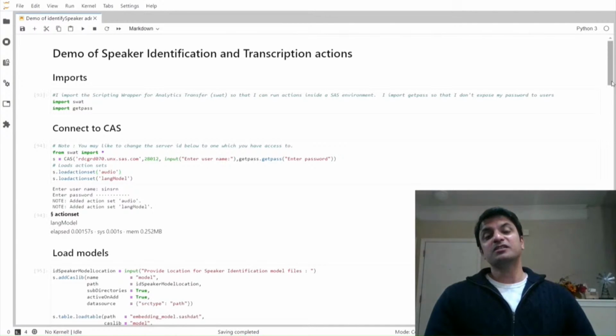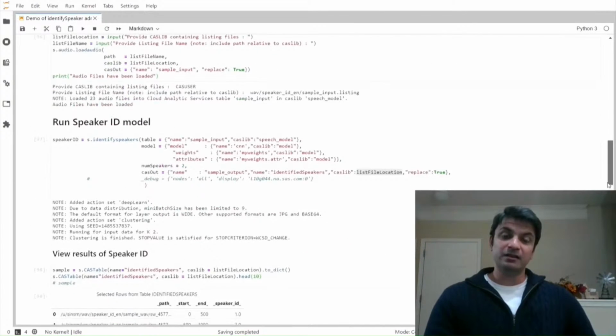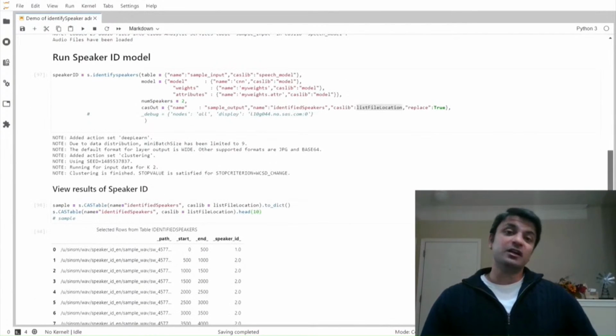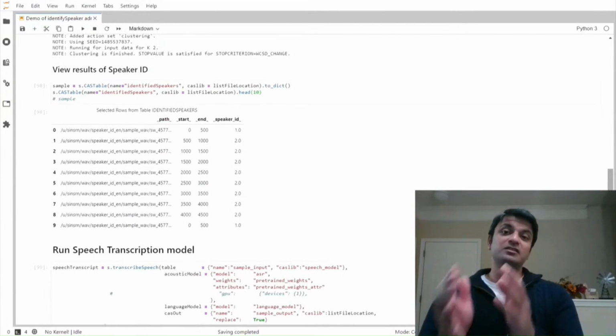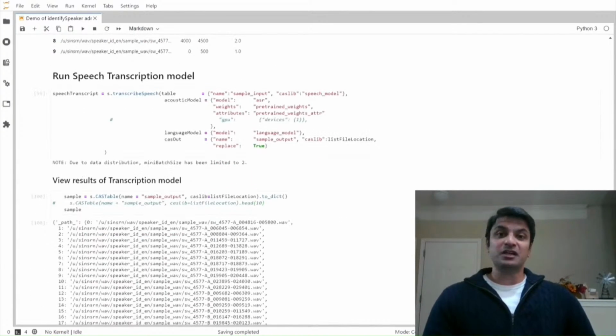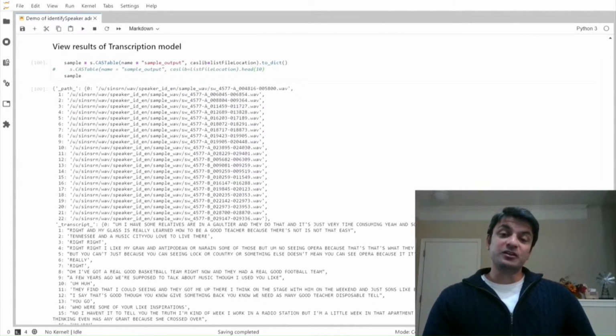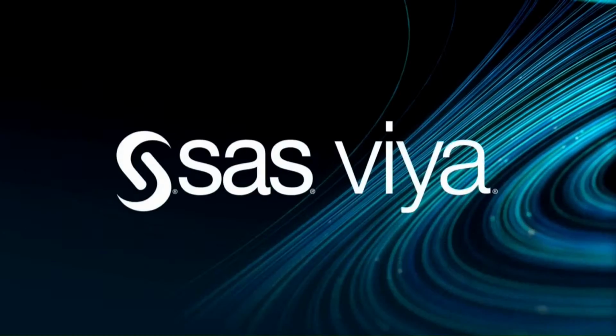The first is a programming action to identify speakers in an audio file. This outputs speaker IDs as well as segments within the file containing the speech associated with each speaker ID. The second feature provides you a transcript of speech contained in the file. You can then analyze this transcript further using applications like Visual Text Analytics to uncover patterns.